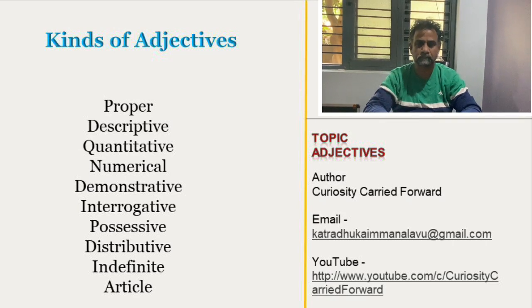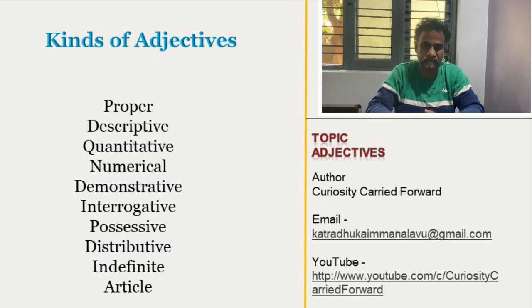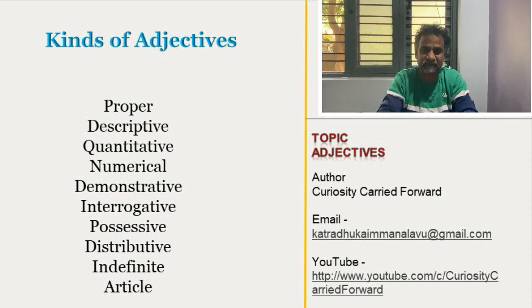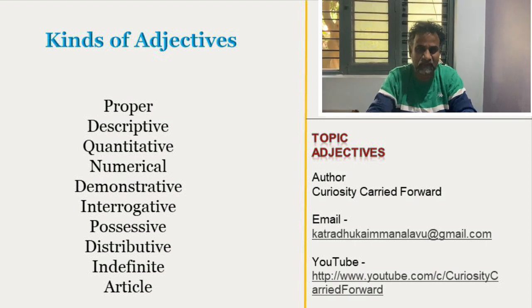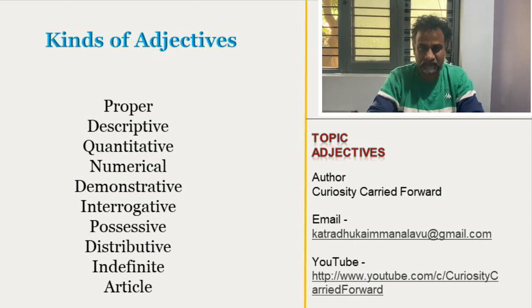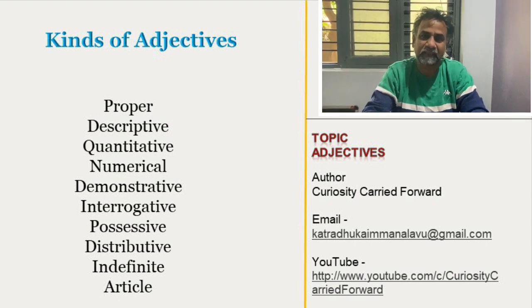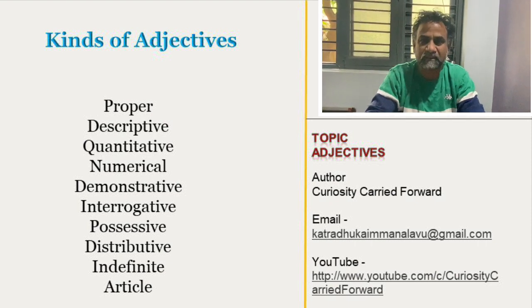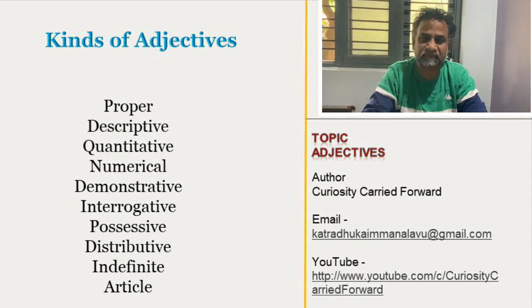போன கிளாஸ்ல வந்து adjectives ஆரம்பிச்சிருக்கீங்கல்ல? Adjectives ஆரம்பிச்சோம். என்ன திருப்பி recap பண்ணிடுறீங்களா? There are 10 kinds of adjectives that we saw the names. Now in this class we will have the recap and then we will have each adjective definition with example. Okay. So what are the 10 kinds of adjectives?